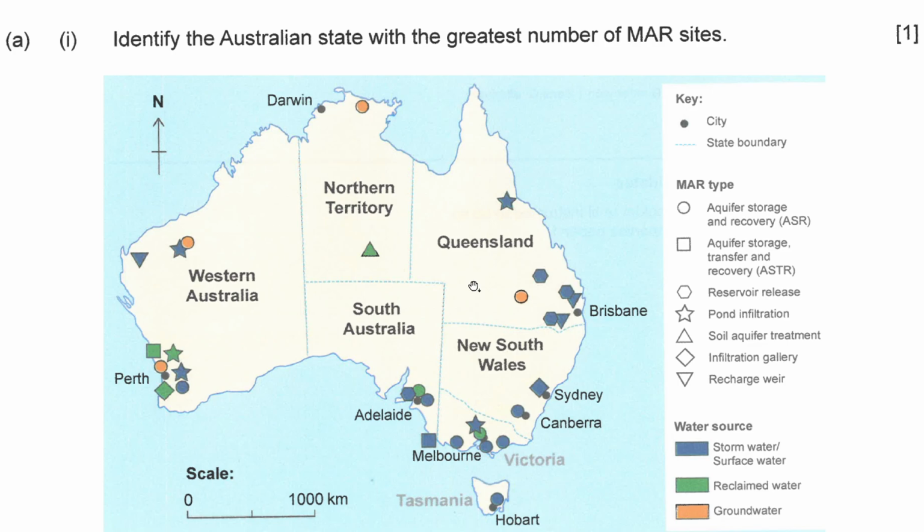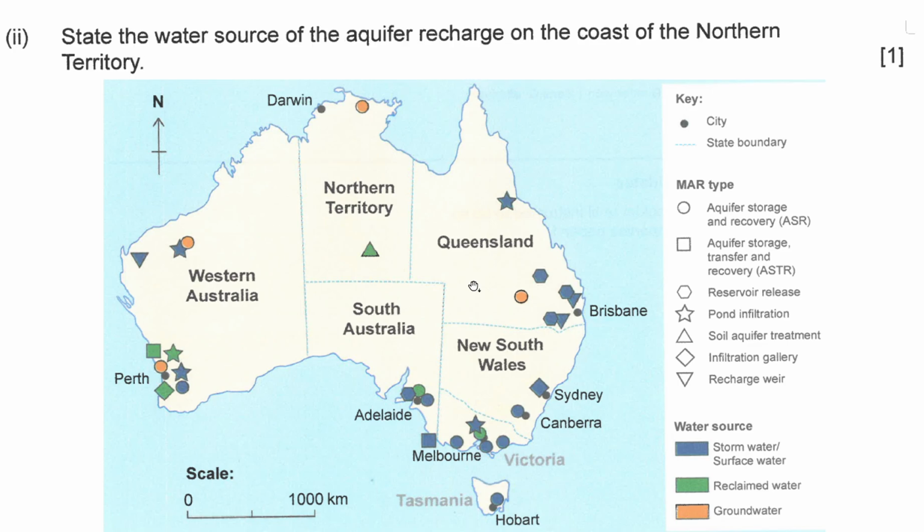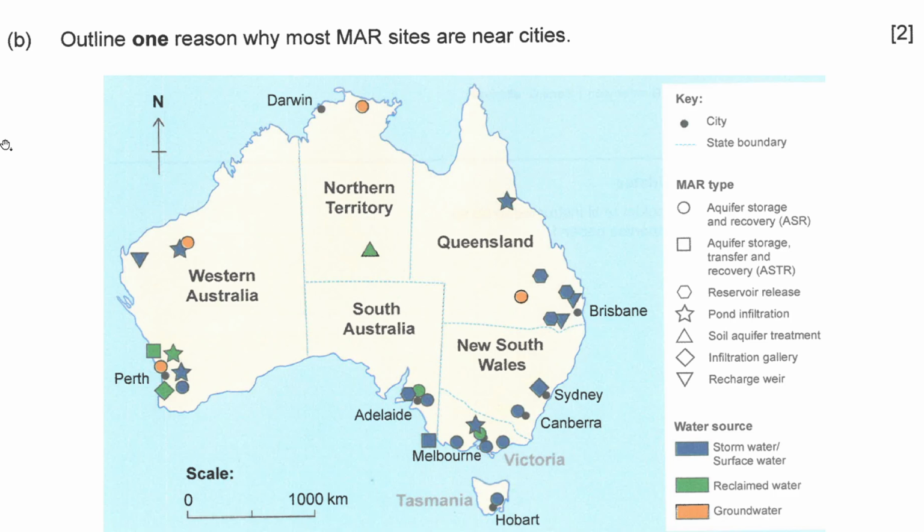You may pause the video, work on it, and then come back. Welcome back. Next, A2: state the water source of the aquifer recharge on the coast of the Lofton. Pause. Welcome back. Next question: outline one reason why most MAR sites are near cities.